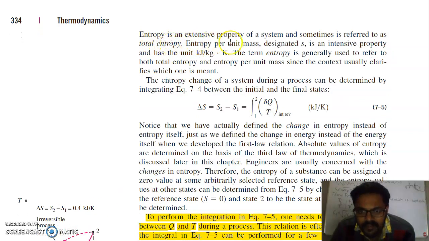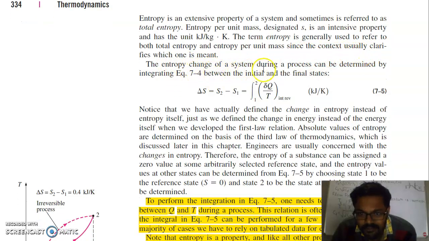Entropy is an extensive property of a system, and sometimes it is referred to as total entropy. Entropy per unit mass, designated s, is an intensive property and has a unit of kilojoule per kilogram. The term entropy is generally used to refer to both total entropy and entropy per unit mass, since the context usually clarifies which one is meant.